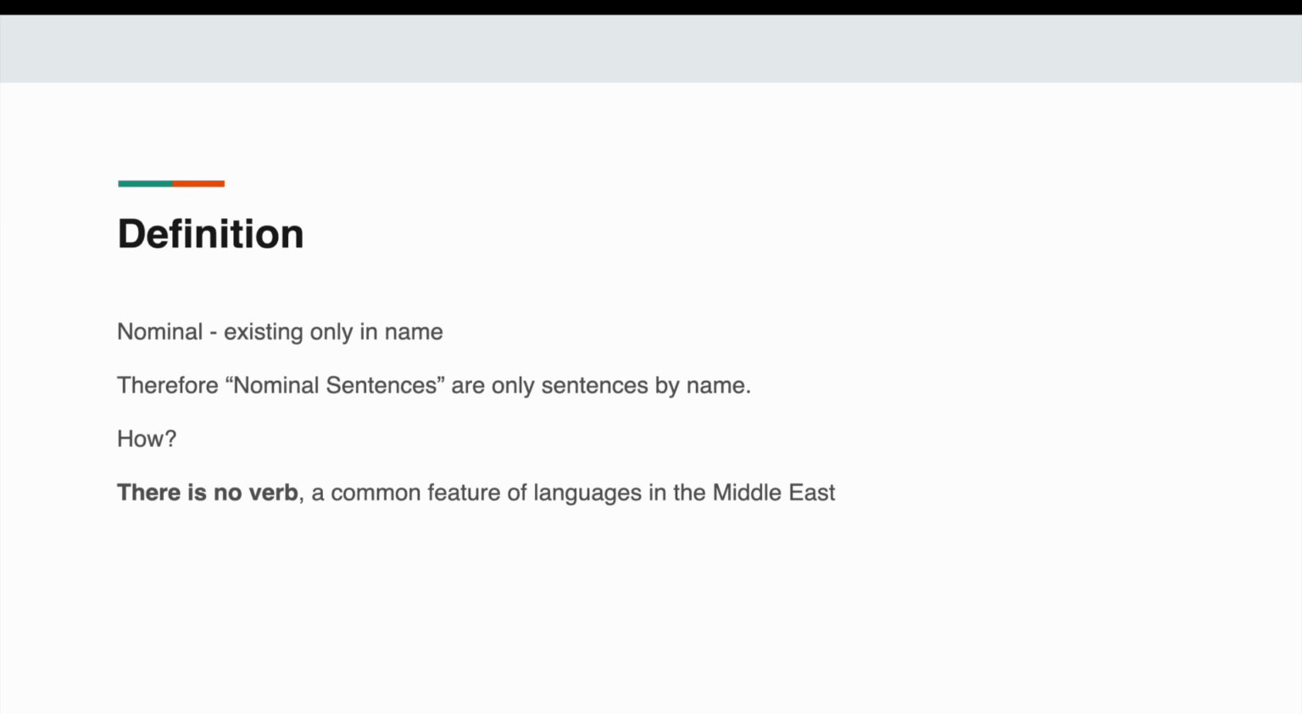Basically, it's a common feature of languages in the Middle East. Like if you're familiar with Arabic, if you were to say "I am hungry," it just becomes "I hungry," right? And it's translated back into English. "I hungry" doesn't make sense. It's not a full thought, and so you put "I am hungry."